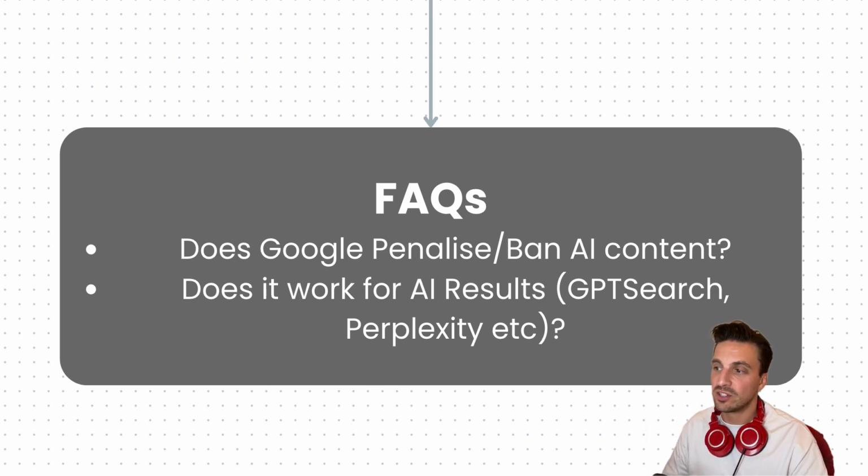And also, does it work for AI results? Meaning, will it come up in GPT search or in Perplexity? Let me show you examples of how it's working for both.